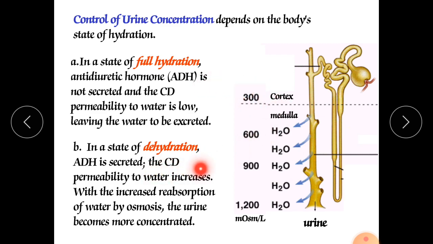So in the collecting duct, permeability to water increases, so from here more water will come toward the blood, with increased reabsorption of water by osmosis. So more and more water will come toward the blood, and the urine becomes more concentrated, due to ADH and due to the dehydration. It will also have a typical smell, and it has more osmolarity as compared with the earlier condition.